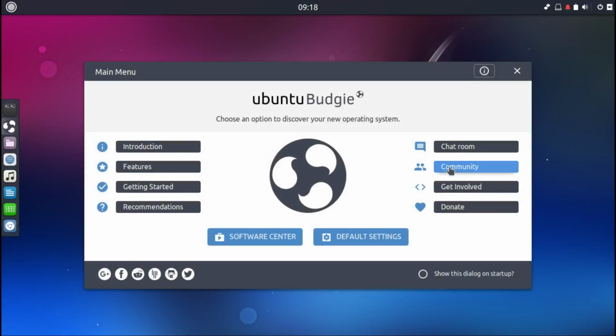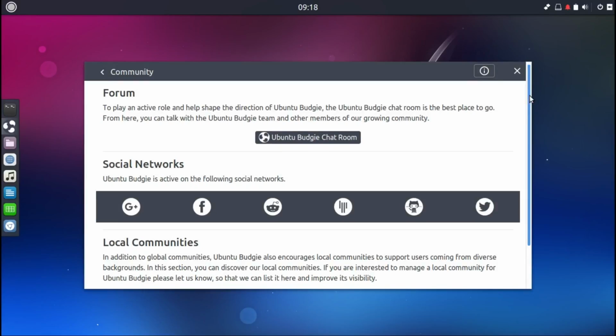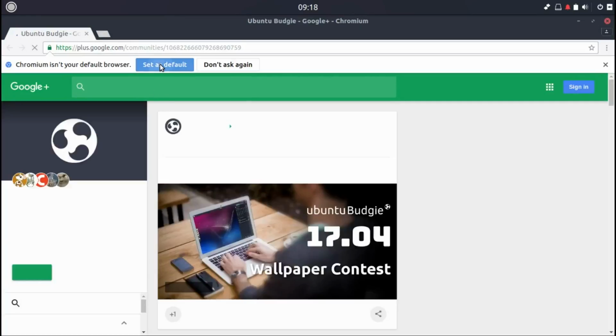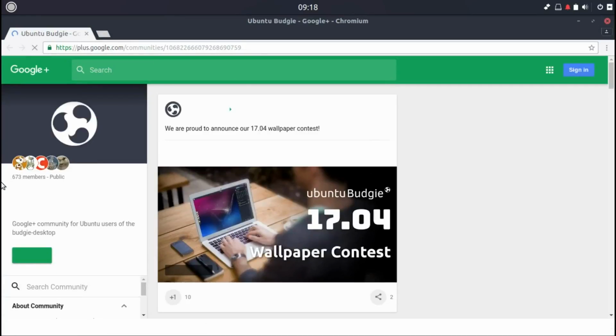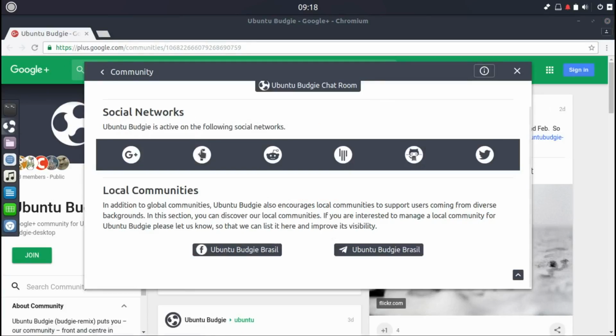Twitter, community. I love it, it's integrated most of the time, so you can join it. Go and check out the social sites, community and page. Let's open up all of these things and check them out. Let's visit Facebook.